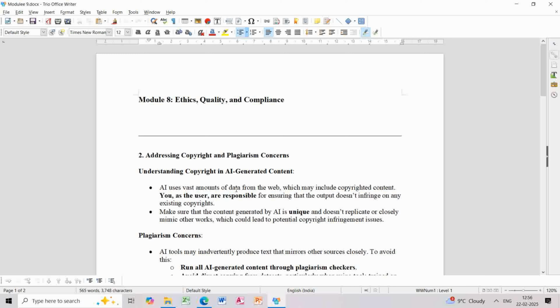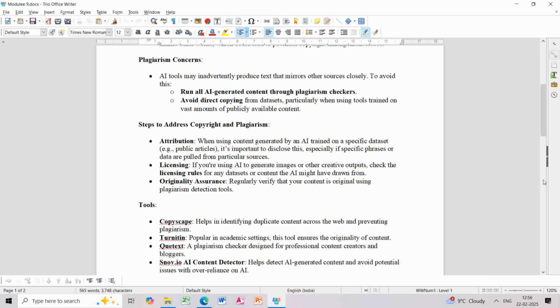The second thing you need to do is make sure that the content generated by your AI is unique, and does not replicate or closely copy other people's work. Okay, and this can also lead to copyright infringement issues. So what we can do to address plagiarism concerns is avoid direct copying from data sets, and we can also run our content through a plagiarism checking website. Okay, so there are various steps to address copyright and plagiarism.